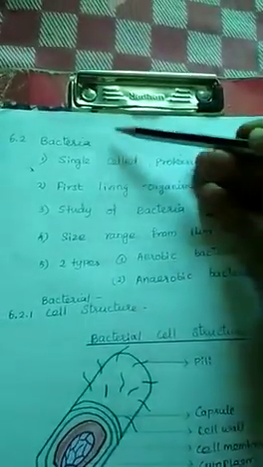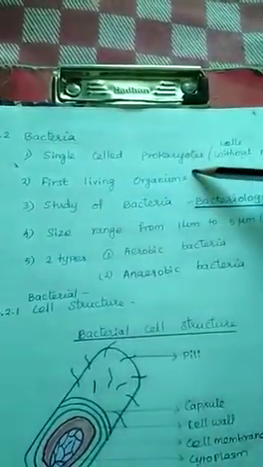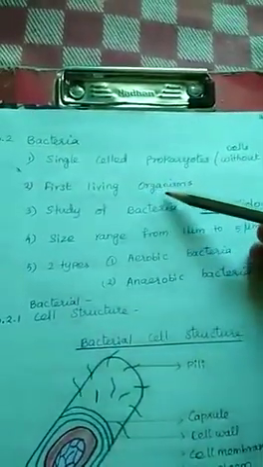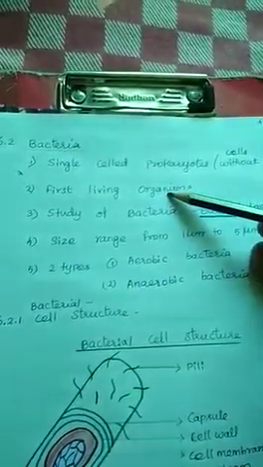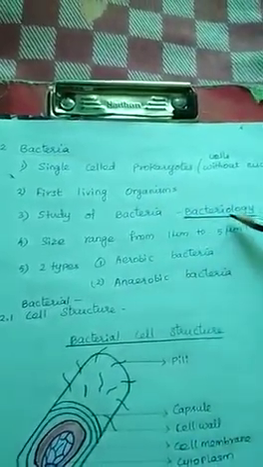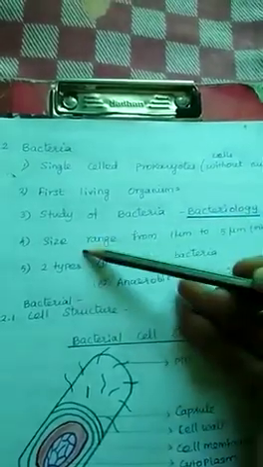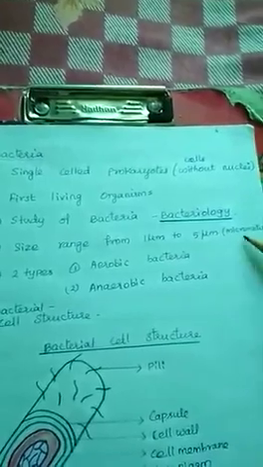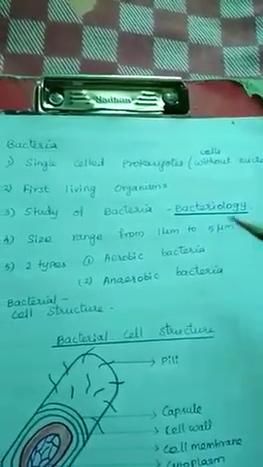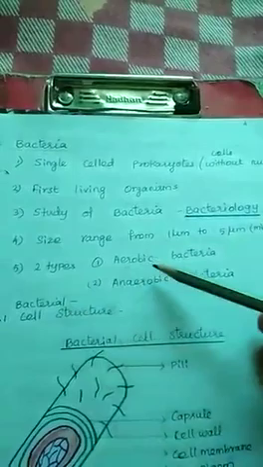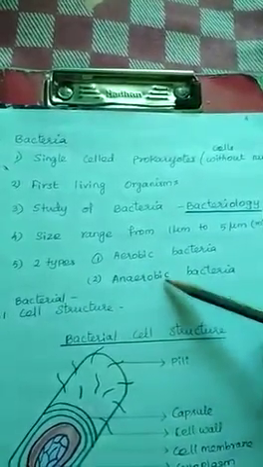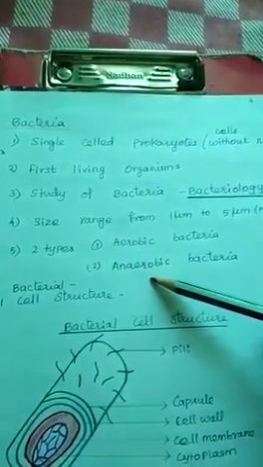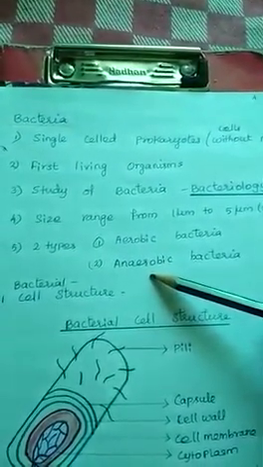Next one, bacteria. It is a single-celled organism. It is a prokaryote. Prokaryote means cells without nuclei. This is the first living organism in the world. The study of bacteria is called bacteriology. The size of bacteria ranges from 1 μm to 5 μm. That is a micrometer, which you pronounce as mu. Two types of bacteria are there: aerobic bacteria and anaerobic bacteria. Aerobic bacteria need oxygen for respiration, and anaerobic bacteria do not need oxygen for respiration.